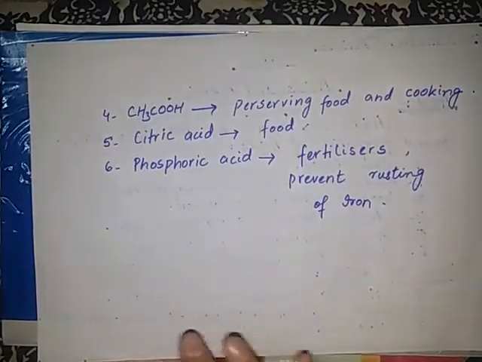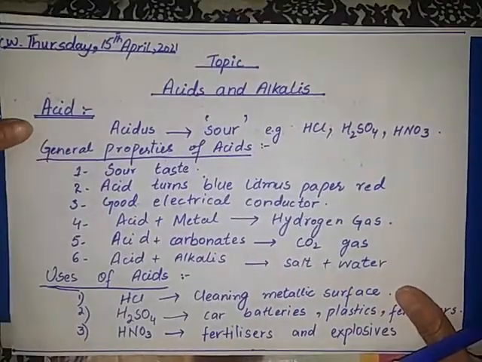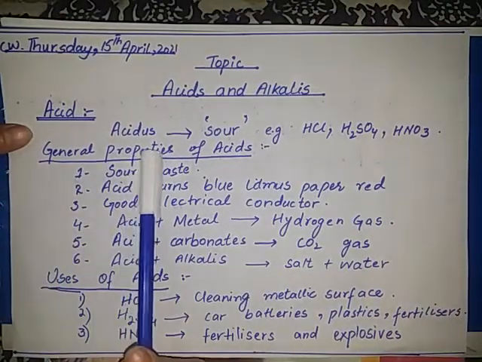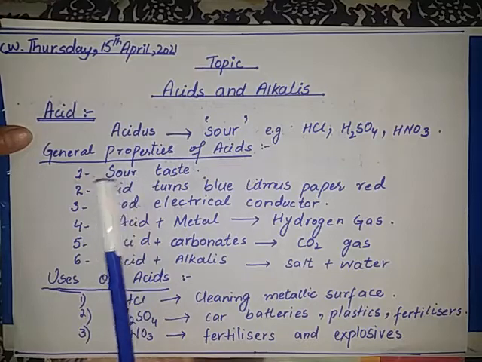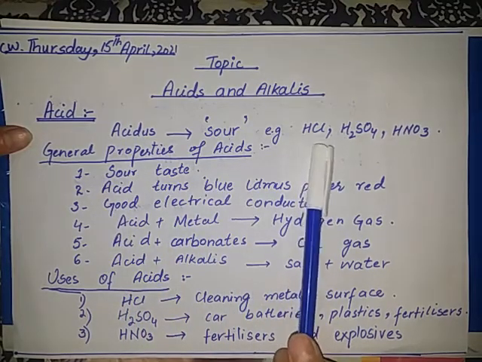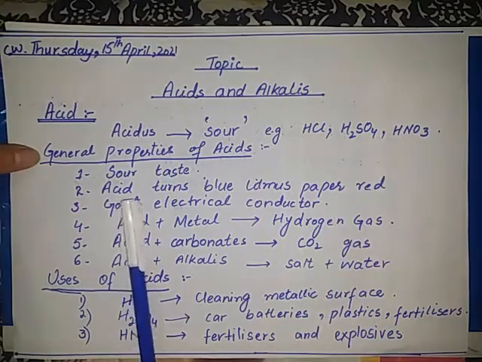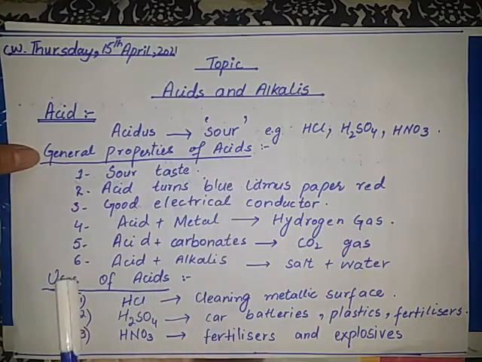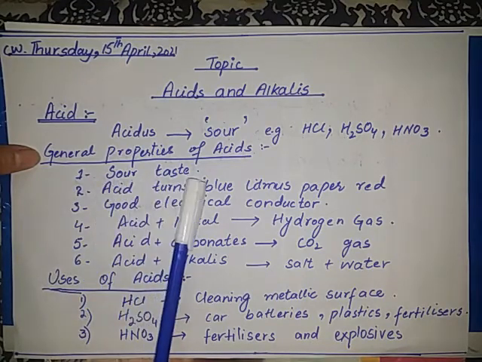So this is all about today's lecture. Students, we have discussed acid. The word acid comes from acidus, which means sour, and we have some important examples of acid: hydrochloric acid, sulfuric acid, nitric acid. Then we discussed some general properties of acid. I have written 6 properties over here. Number one, all acids have a sour taste.